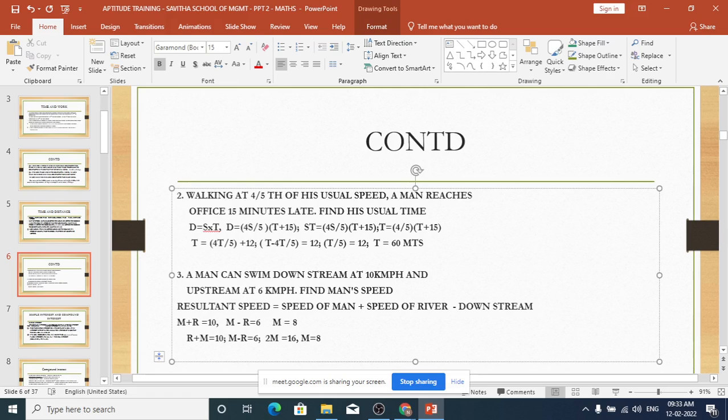Sometimes they may confuse you by giving river speed more than the man speed. Then they will ask you to find how much time it will take for the man to travel 2 kilometers upstream. Straight away you can say, no, you cannot travel upstream. It cannot be found, or it can be 0, whatever answer, none of these, or whatever is there, you can put it. So a little bit of common sense we have to use, because they would like to test your understanding of the question. So that is very important.